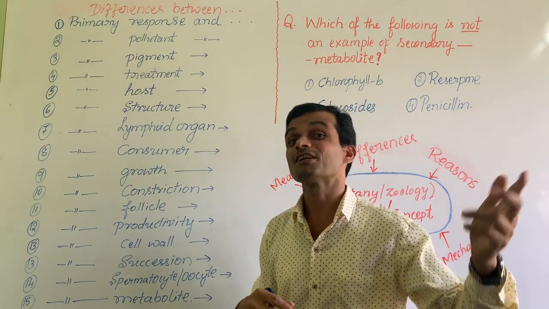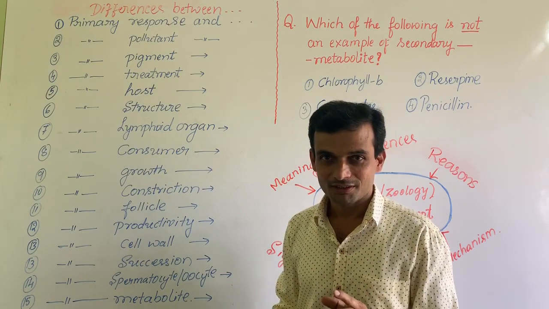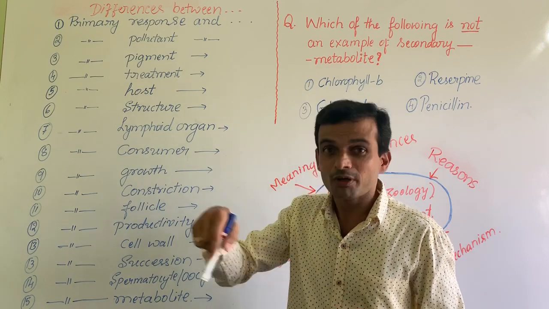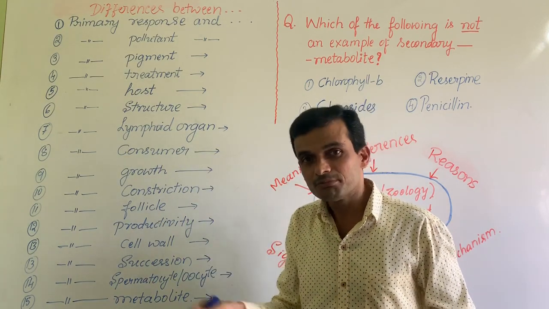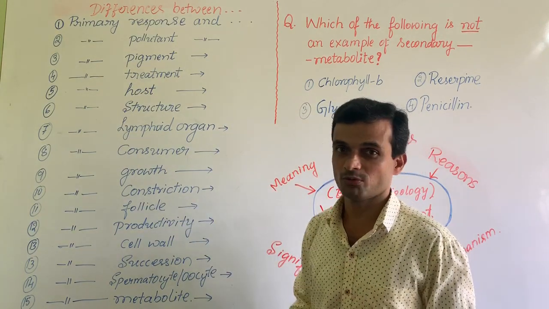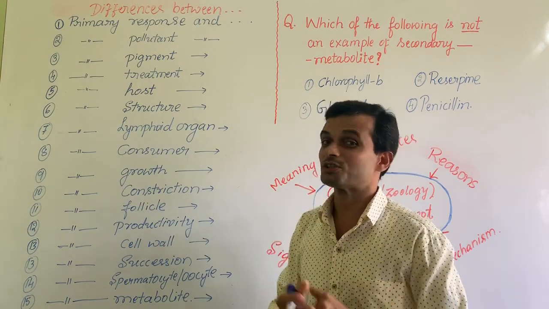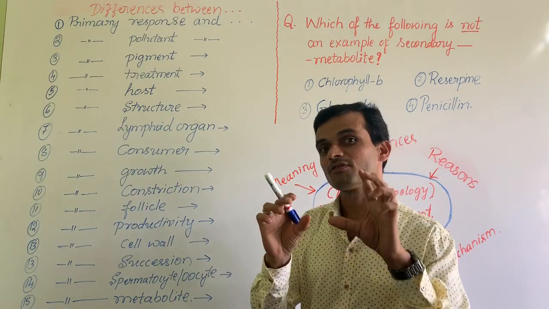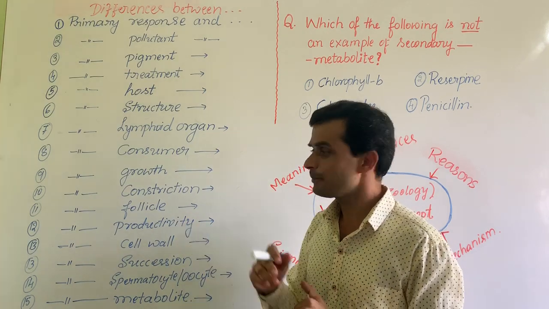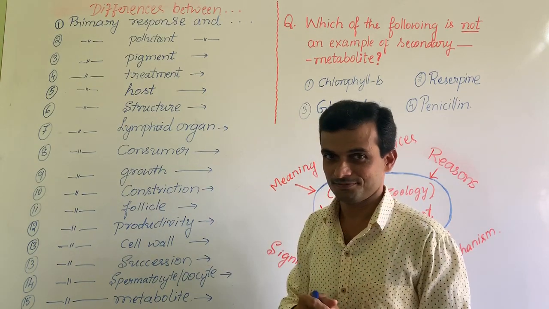Follicle, primary follicle and secondary follicle. In the initial stage of follicle development, the prophase I oocyte would be covered by granulosa cells. After some time, it would be covered by granulosa cells plus theca interna, etc. So that is the developing follicle in the ovary. Similarly, primary productivity and secondary productivity. That comes in ecosystem. Rate of formation of organic matter by plants is primary productivity. Then what is secondary productivity? Rate of formation of organic matter by consumers.